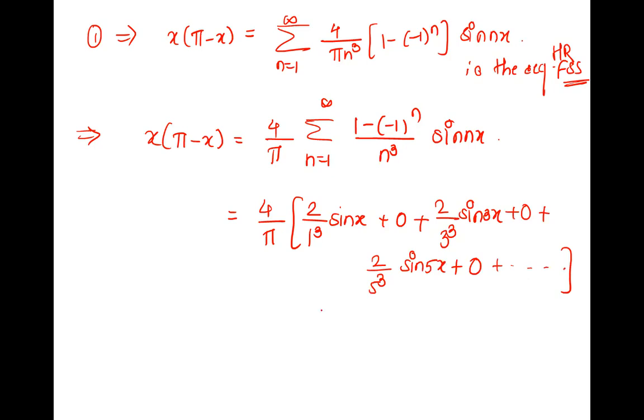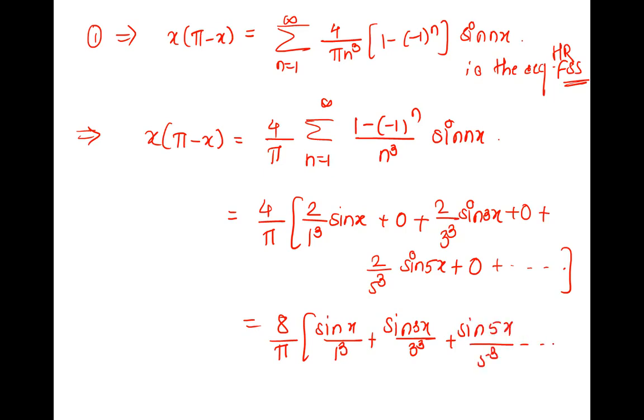Right, so these are the terms. Here 2 is common, take it out. It becomes 8 by pi into sin x upon 1 cube plus sin 3x upon 3 cube plus sin 5x upon 5 cube plus so on. Okay, let me just write this: x into pi minus x. We don't want that x, we want the values. Inside the summation,